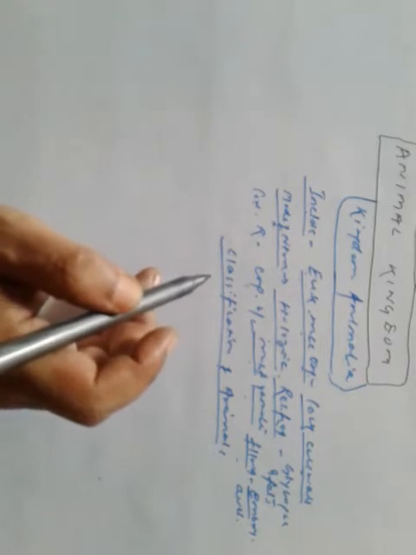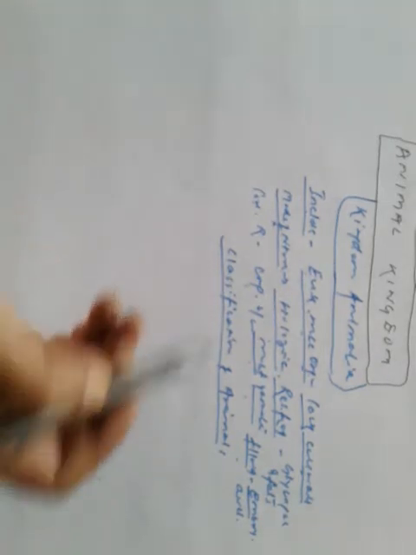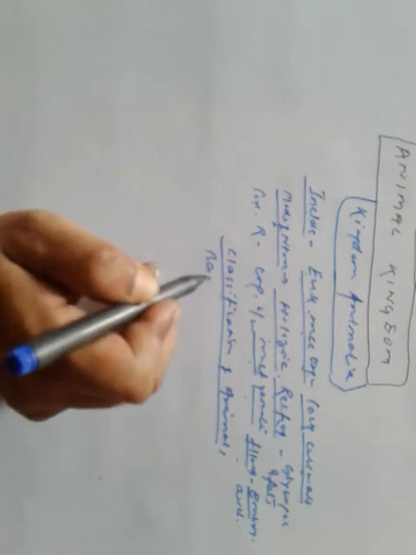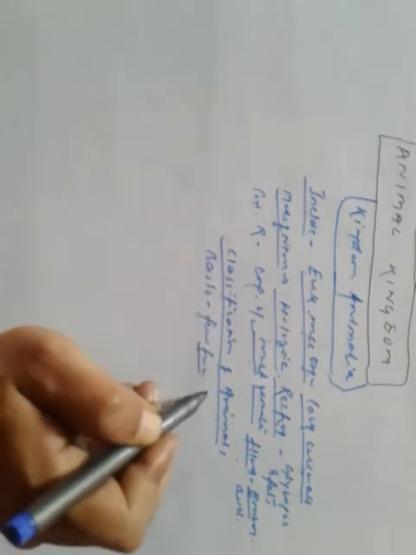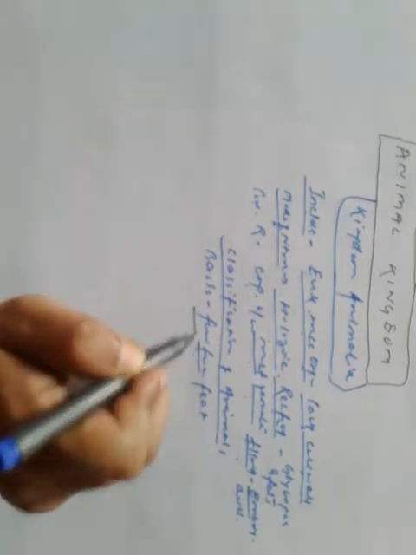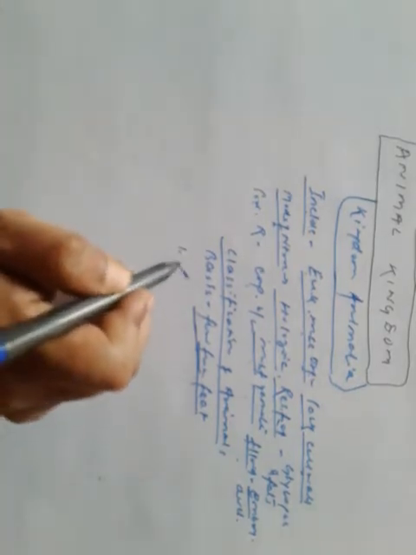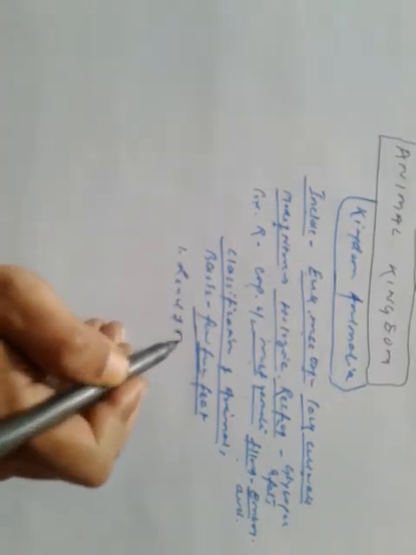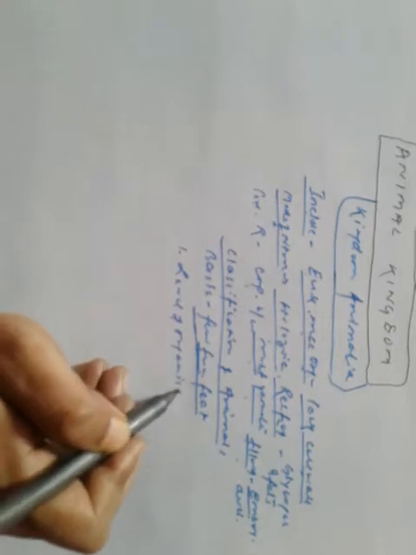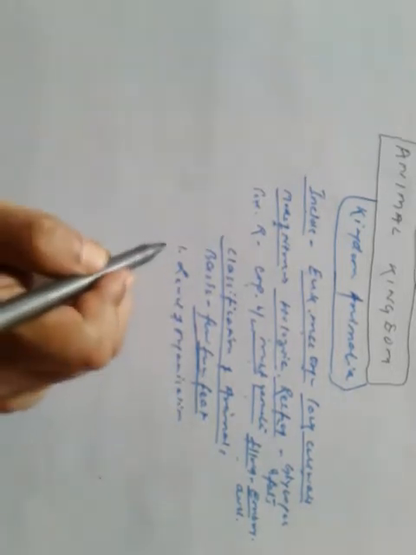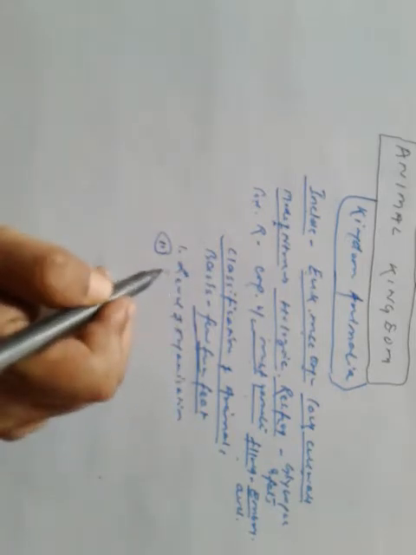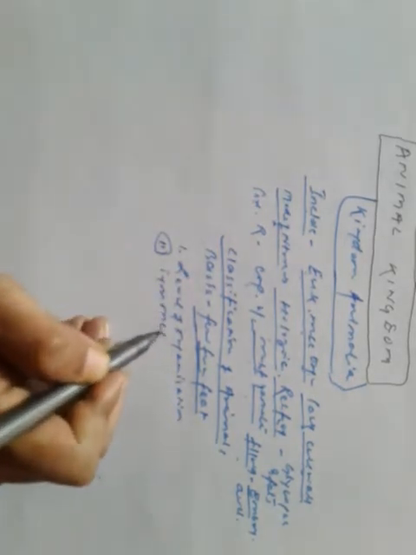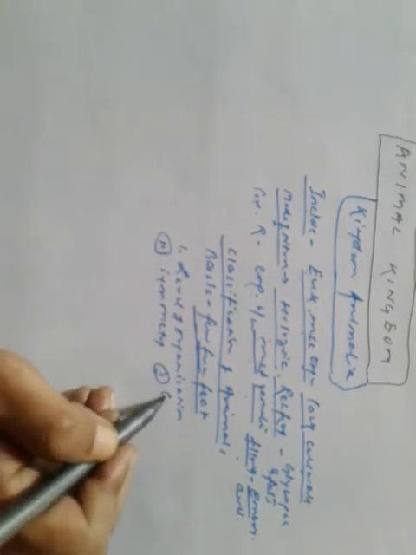Animals are classified on the basis of a few fundamental features. What are those? First, level of organization. Second, symmetry. Third, germinal layers.